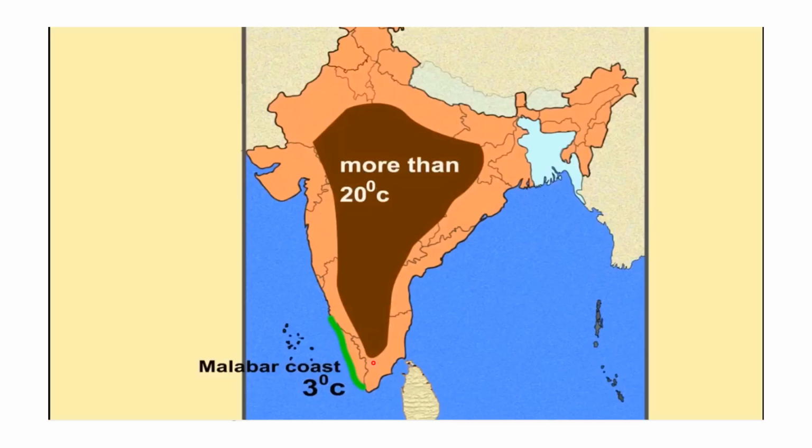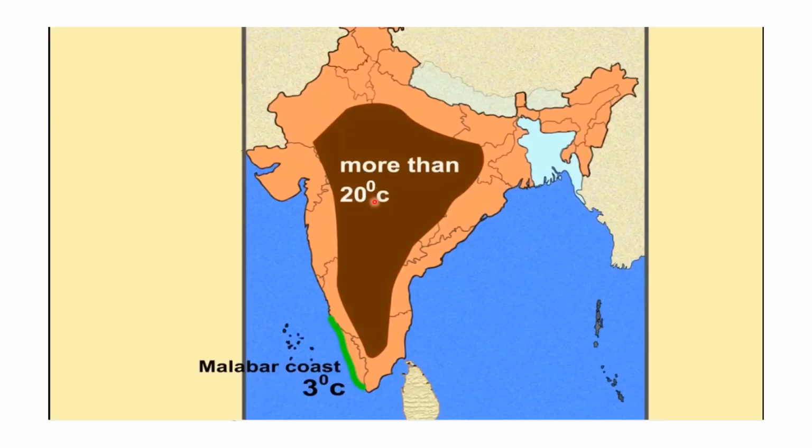But as we move towards the interior part of the country, they become far away from the influence of the sea, and hence the range of temperature becomes 20 degrees Celsius. That means the day temperature may be 40 degrees Celsius and the night may be 20 degrees Celsius. So 40 minus 20 is equal to 20 degrees Celsius.